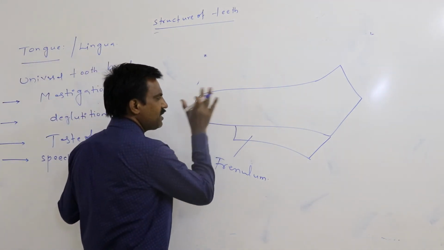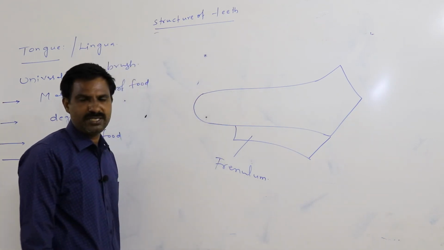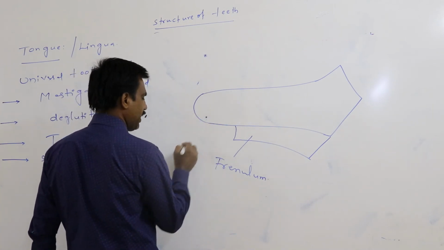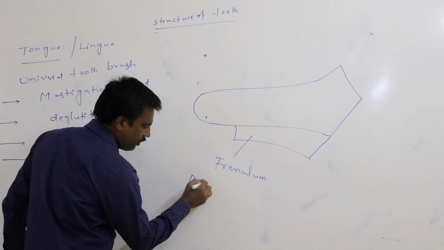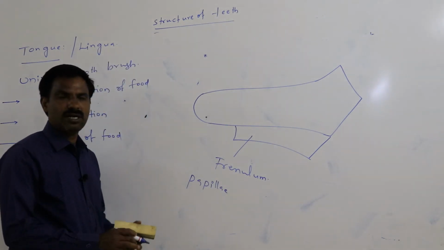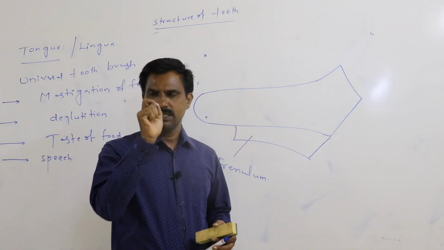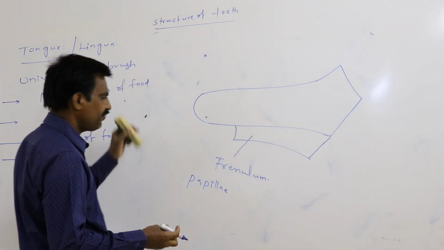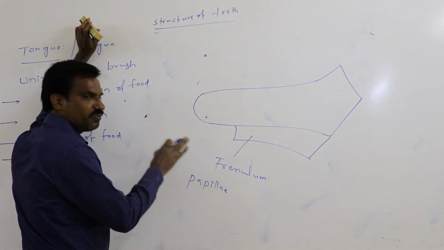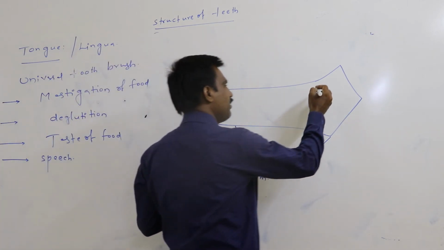Again, on the surface of the tongue, specialized outgrowths appear. These specialized outgrowths are called papillae. Four kinds of papillae appear. What are they?